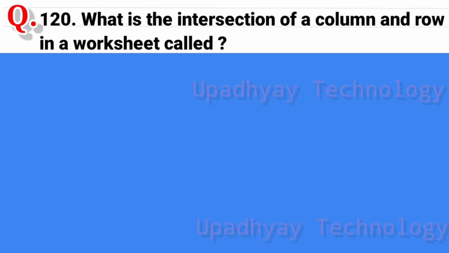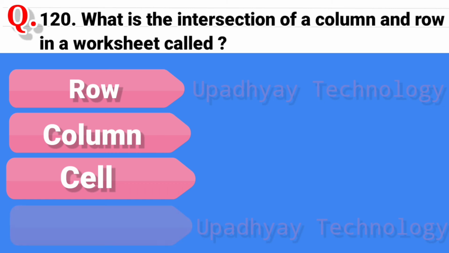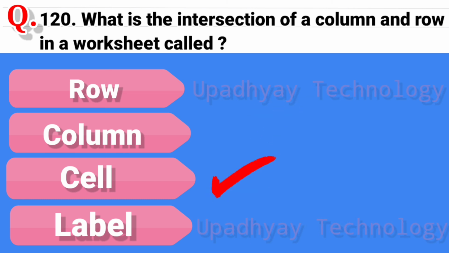Question number 120. What is the intersection of a column and a row in a worksheet called? And the options are row, second option is column, third option is cell, and the last option is label. And the correct answer is cell.